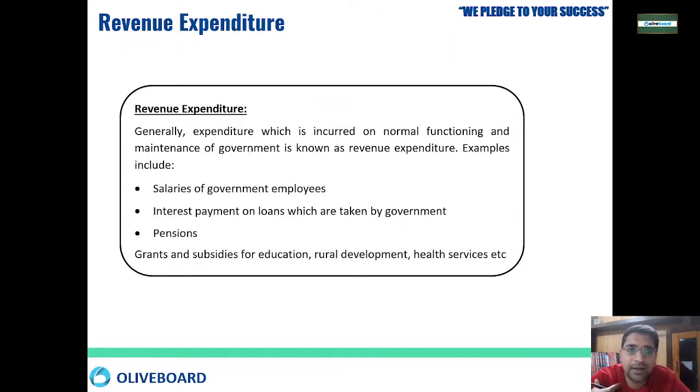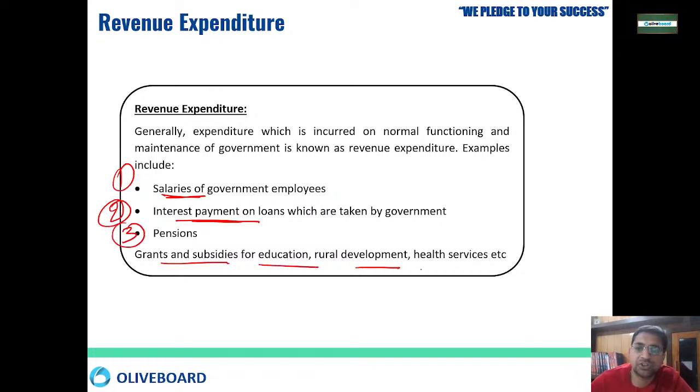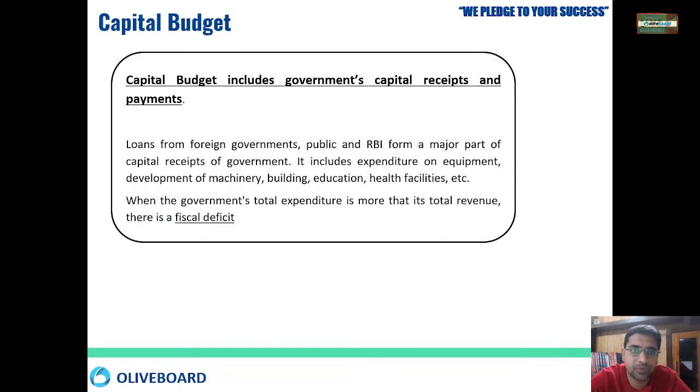Now the government also has to do revenue expenditure. Where does the government do this revenue expenditure? Most important, the government has to give salaries to government employees. Then the government has to pay interest on the loans it has taken, and it has to give pensions, and any grants, subsidies, education, rural development schemes, whatever the government is running. In all these places revenue expenditure is happening.